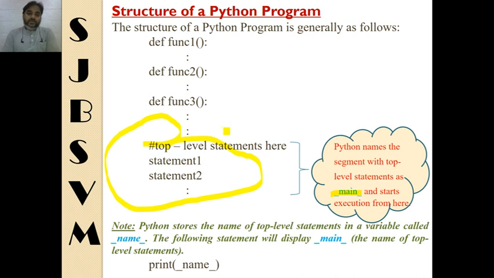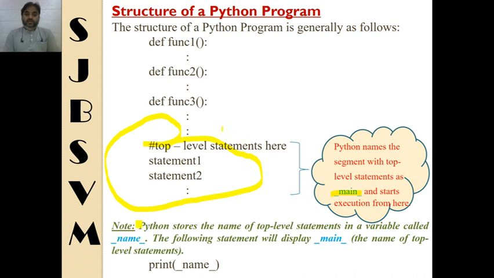Whenever we execute a Python program, the execution always starts from this main. As we know also in C++ language, those who have learned C++, there was a function main, and whenever we execute a C++ program, it always starts executing from the main function.